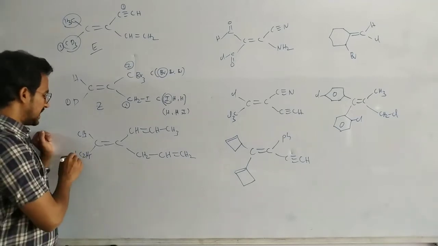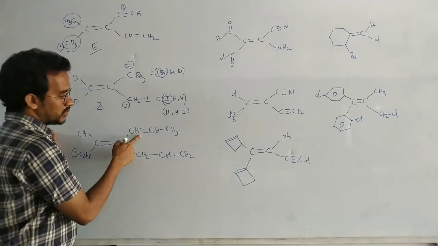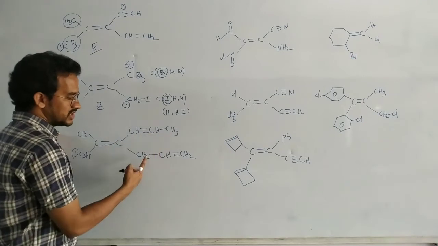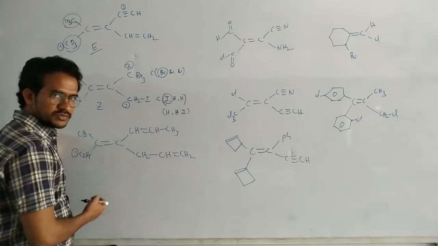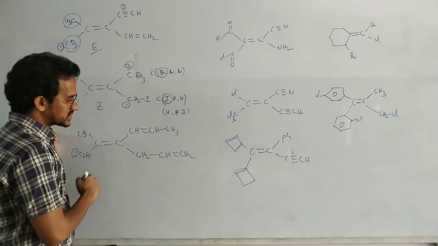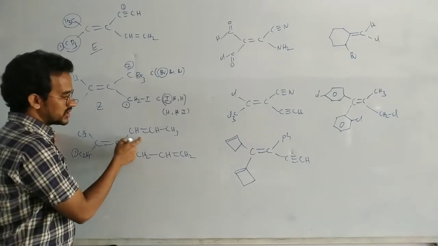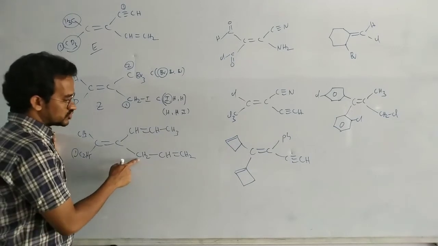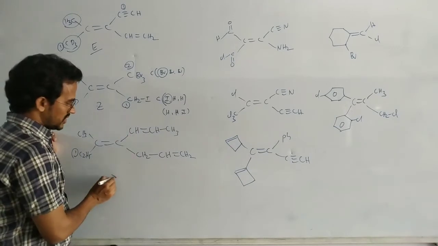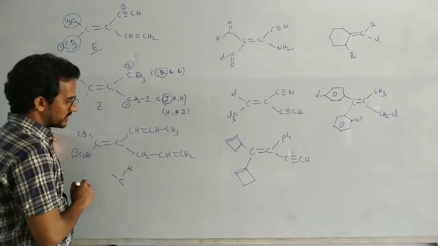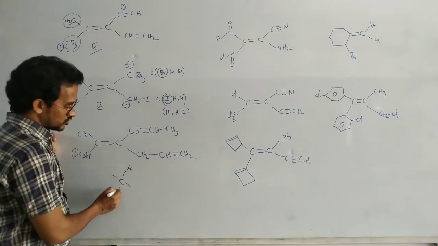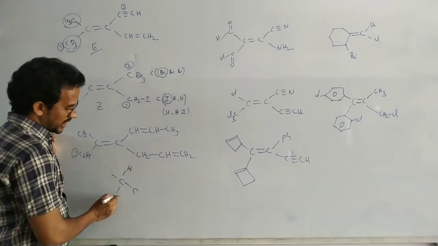ethyl, methyl. Ethyl has a high priority. Then double bond: CH double bond CH3, CH2 CH double bond CH2. Based on the hypothetical structure, this double bond means this carbon is attached to 3 carbons. This one has 2 hydrogens. For this one, hypothetical structure, one hydrogen, and double bond means 2 bonds with carbons.